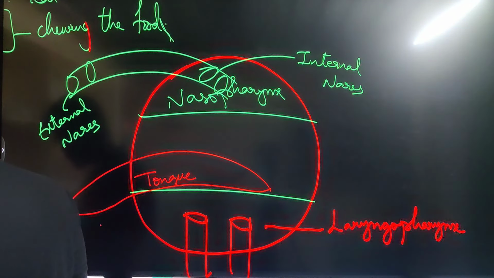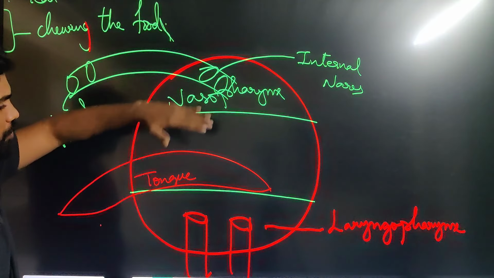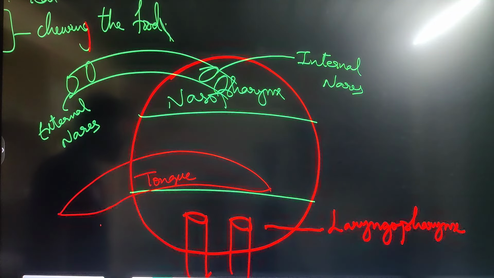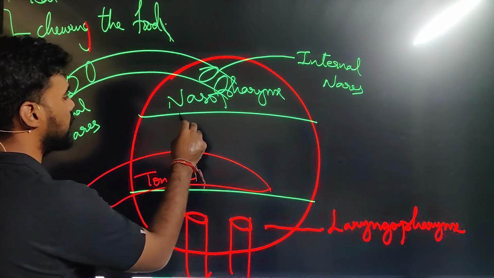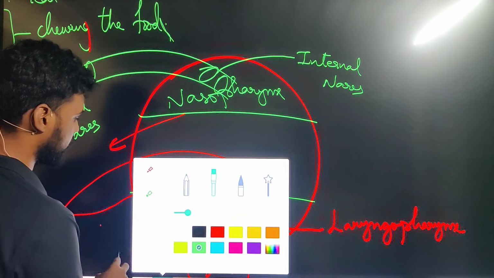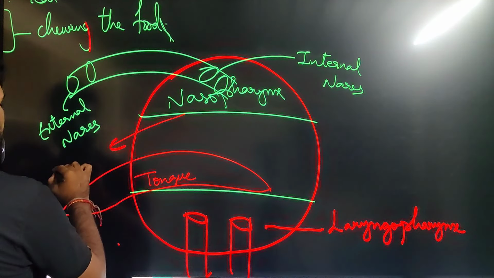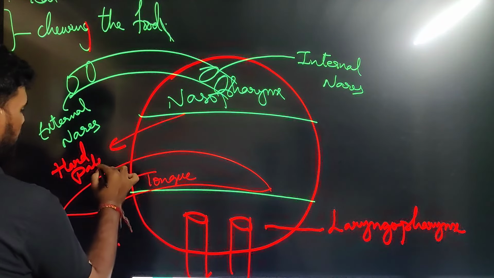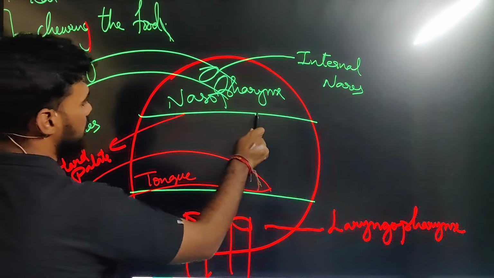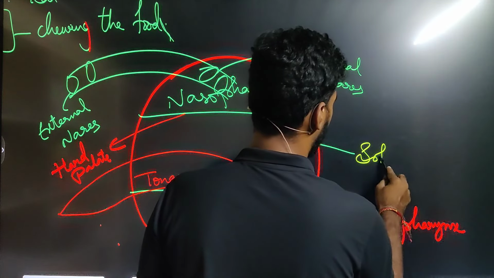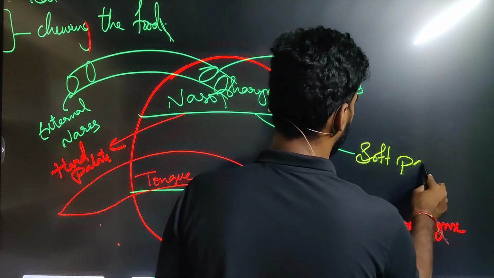This is our laryngopharynx, where you can find the nasal cavity and oral cavity, as I said earlier. The nasal cavity and oral cavity are separated with the help of a palate. Now let's consider this is our front part. In the front part we have the hard palate. And let's consider this is our last part, where we have the soft palate. So these are the different parts.